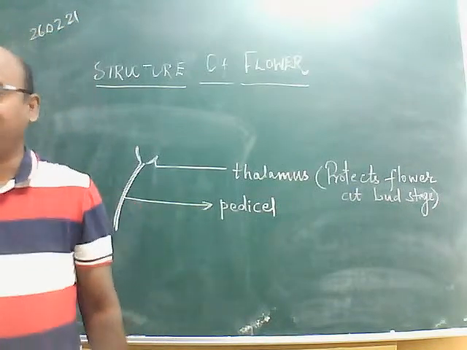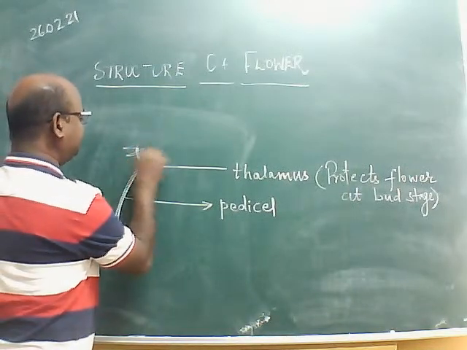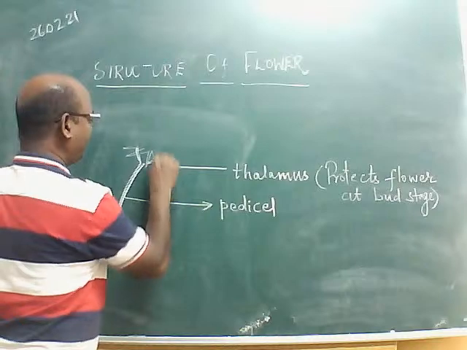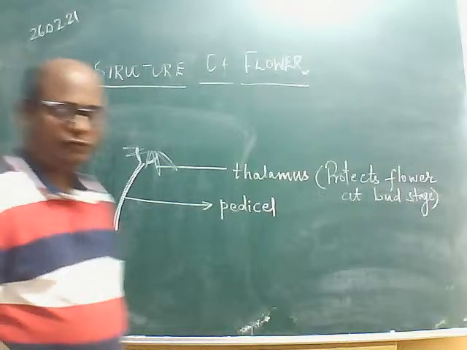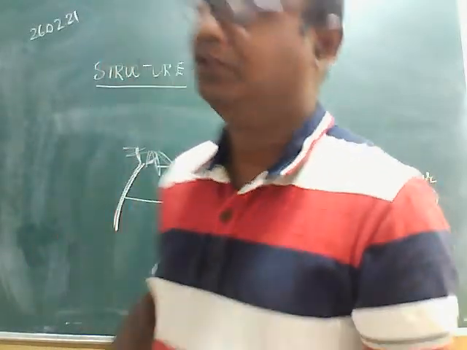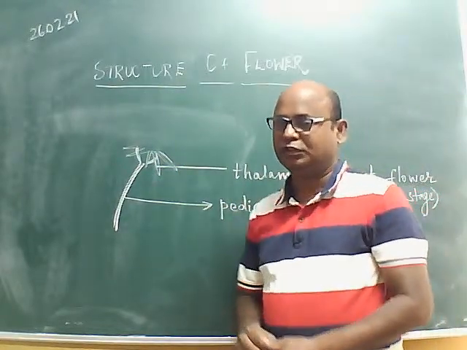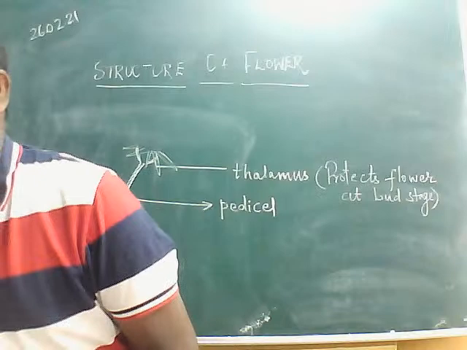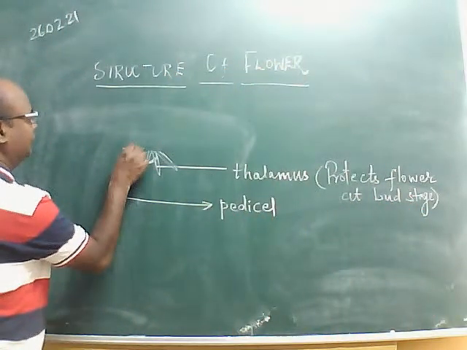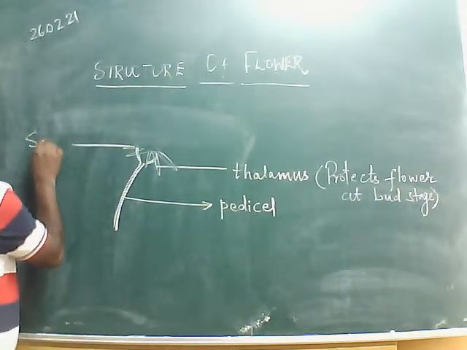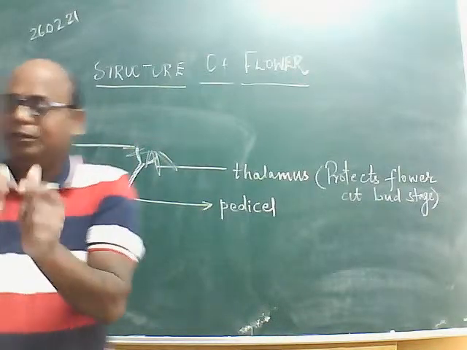Okay, now we will find the leaf-like structures. Leaf-like structures form the first whorl of the flower. These are the members of this whorl, the leaf-like structure. What do we call them? Yes, Anurag Tripathi has given the very correct answer. It is sepal.